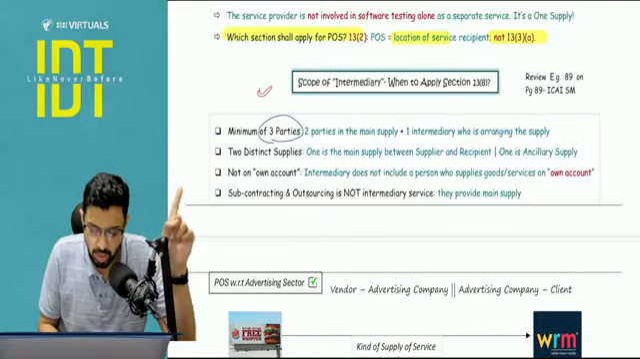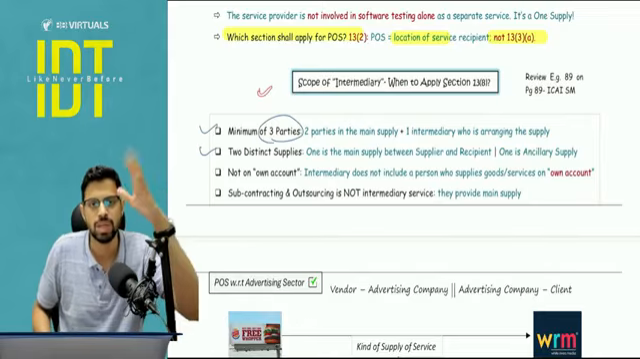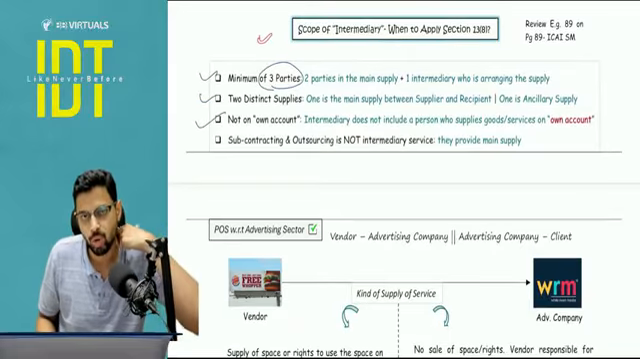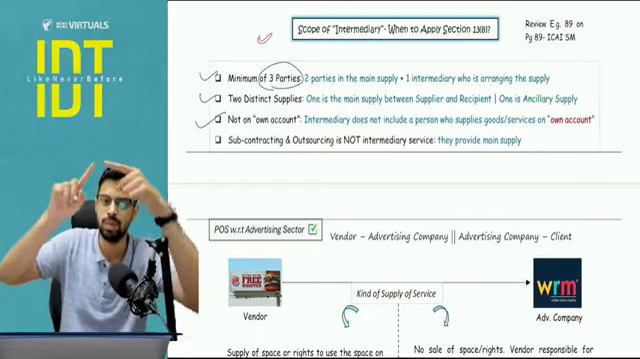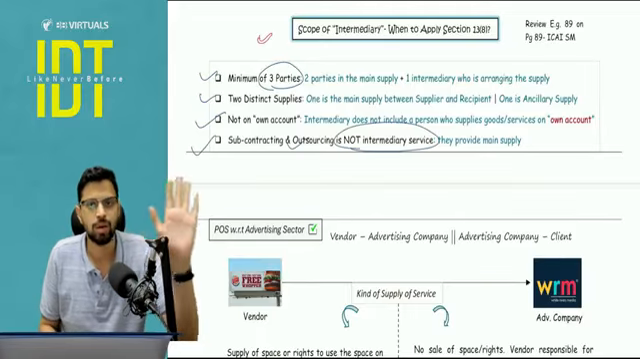2 distinct supplies. 2 distinct supplies means 1 is the main supply and 1 is the intermediary related supply, for which he must be charging his commission. Not on own account. The intermediary is not doing anything on own account. He's just ensuring that 2 parties meet and he's earning a commission. Subcontracting and outsourcing is not an example of intermediary.